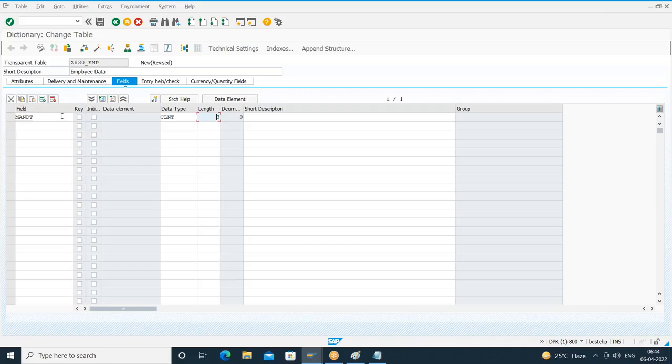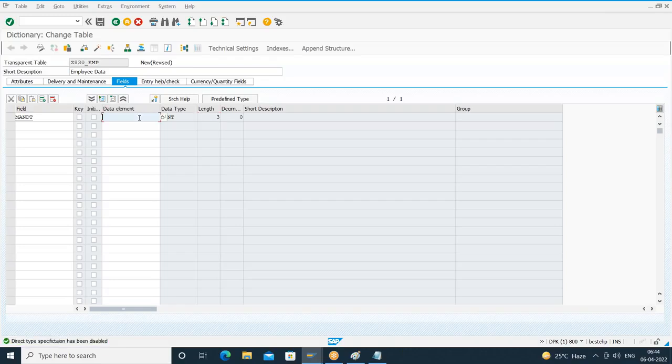But I don't want to create this table's fields by using a direct data type. Let us create by using a data element. So I'll go to the data element level.